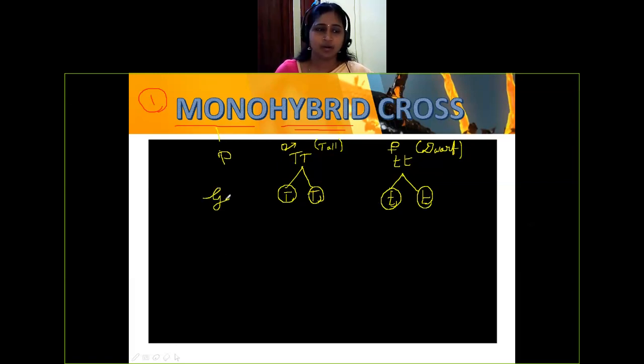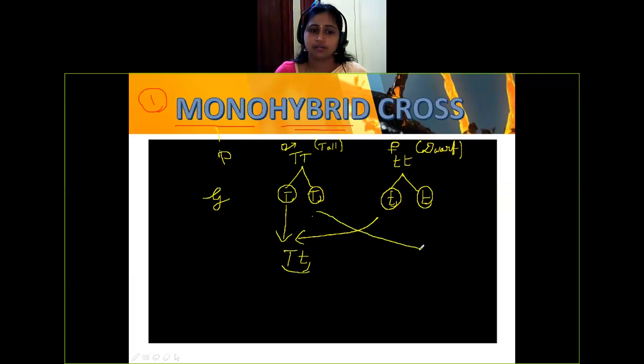Now, here you will write gametes. You can write just one letter or you can write the full gametes. And now, one from this parent, another one from this parent, and it is nothing but capital T, small t. I'm just showing like this. And then same way here, one from this, another one from here. So it is capital T and small t. So what you will get, 100 percentage. What character you are getting? Tallness you are getting. 100% tallness. But if you see the genotype, it is heterozygous condition. You're getting capital T as well as small t.